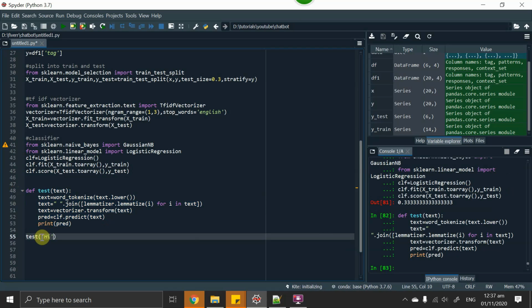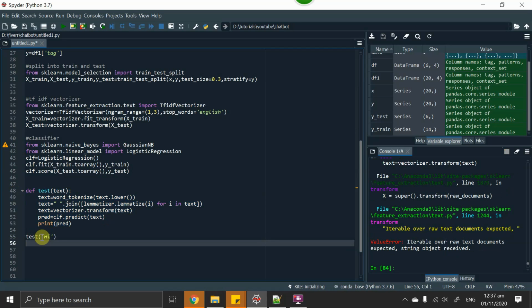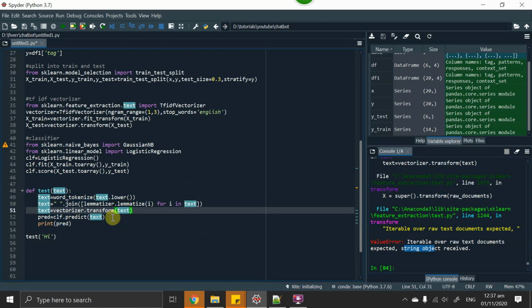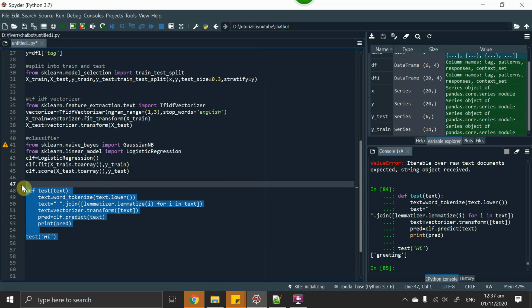Just type hi and see what it says. It gives an error: iterable over raw text document, expected string object received. It says that it needs something which it can iterate over, like a list or a tuple. I converted it into a list and it will give another error, but I will show you once it gives.